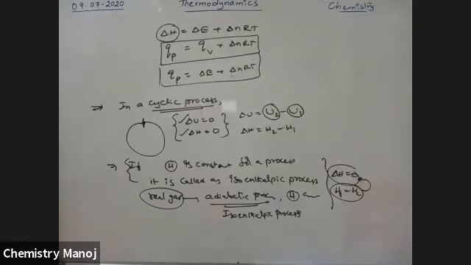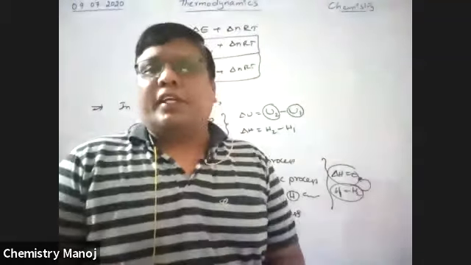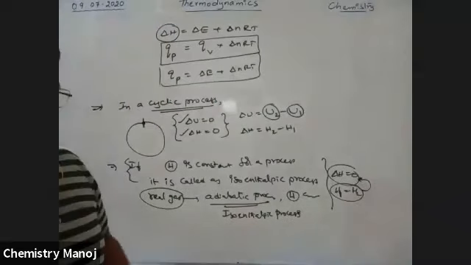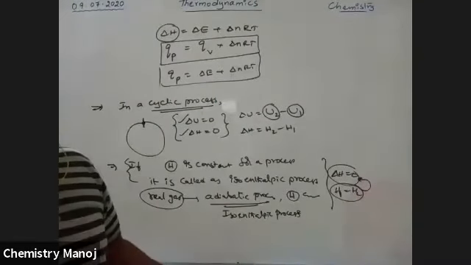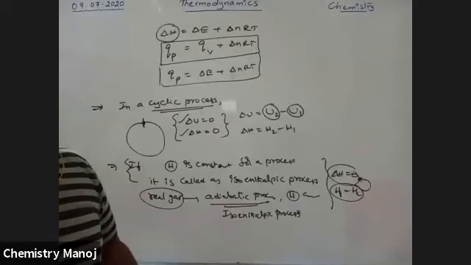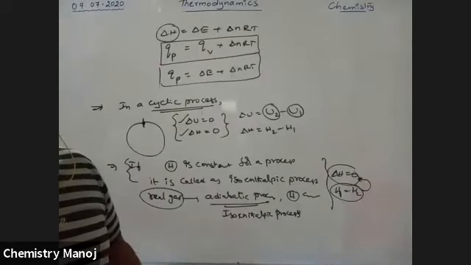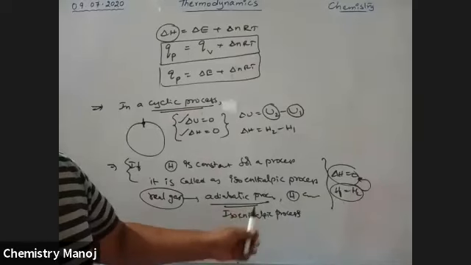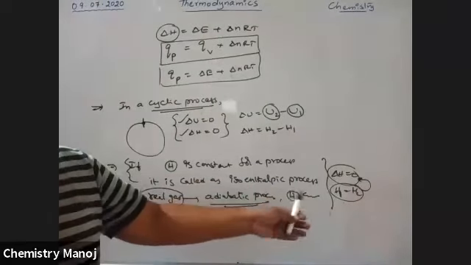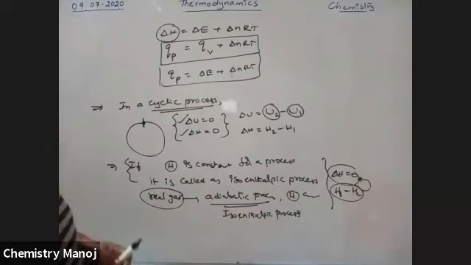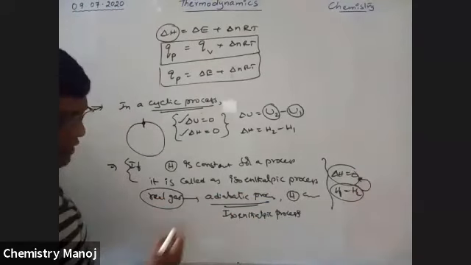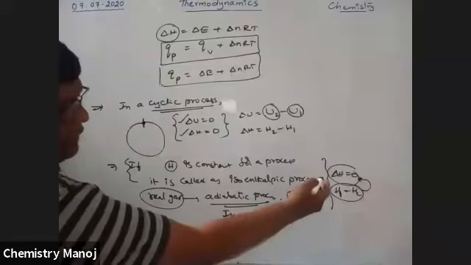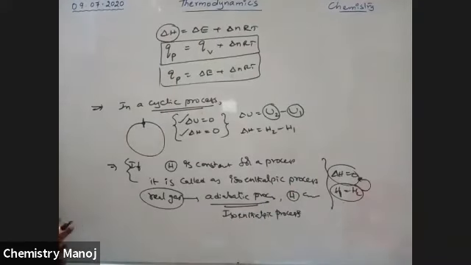Real gas means a gas that doesn't follow the ideal gas equation, PV is equal to nRT. If that ideal gas equation is not applicable for a gas, it is called a real gas. Here Q is equal to constant. That means internal energy is not changed in this case. Only the enthalpy value is constant, but not internal energy. That is why it is called an isoenthalpic process.